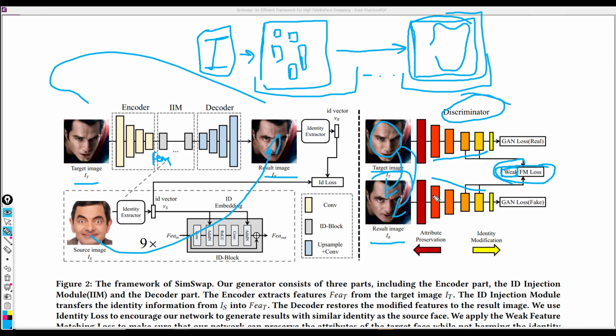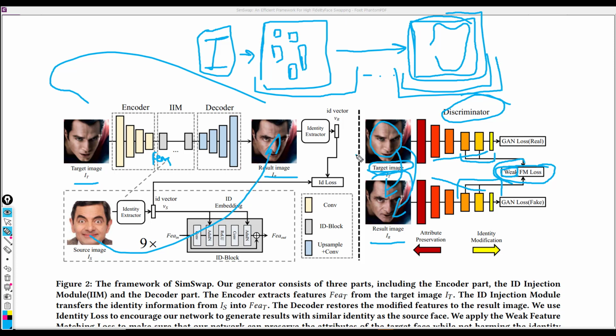To avoid this, we only want to work with the high level features, which contain mostly semantic information that is not so much related to the ID of the target image. Hence, with these deeper layers, we can ensure that the attributes are transferred from the target to the output without much transfer of the ID information.